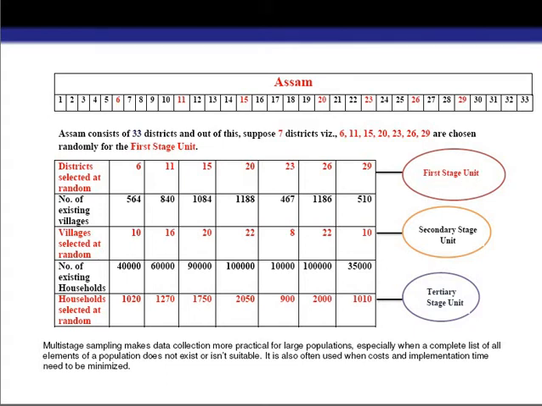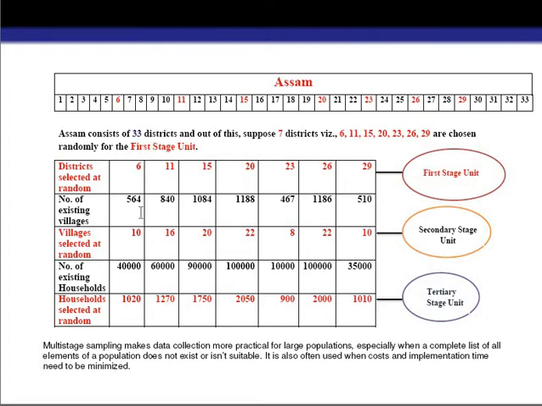So for our first stage unit, our sampling unit is what? Our sampling unit is the district. Now we'll see how the sampling units become smaller from stage to stage. After getting the districts for our first stage unit, we see how we can divide the district into different subgroups.